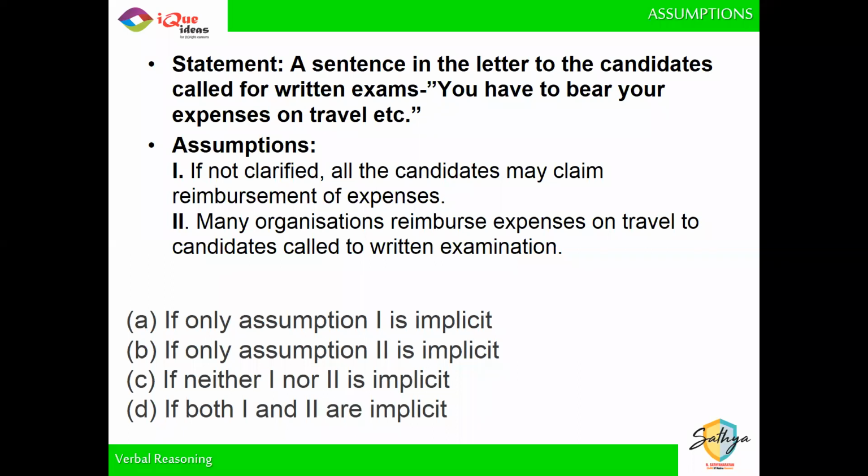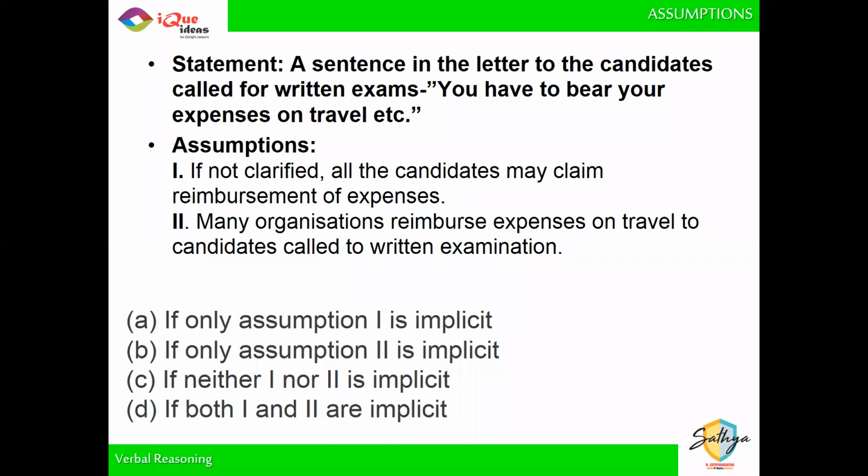Take a look at the second one. Many organizations, they reimburse expenses on travel to candidates called to written exam. Why would you specify that we are not going to? If nobody does it, then nobody is going to expect it. So you are assuming कि कुछ ऐसे institutions हैं जो travel के पैसे देते हैं, तो लोगों के मन में ऐसा होगा कि ये भी देगा, इसीलिए आपको देना बोलना पड़ रहा है कि हम नहीं देंगे, right? So it is possible that other organizations are reimbursing expenses.